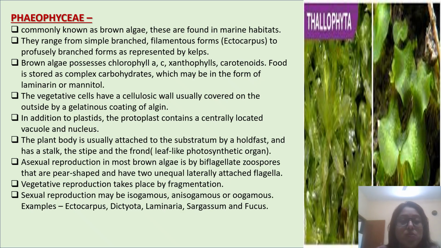Asexual reproduction in most brown algae is by biflagellated zoospores that are pear-shaped and have two unequal laterally attached flagella. Vegetative reproduction takes place by fragmentation. Sexual reproduction may be isogamous, anisogamous, or oogamous. Examples: Ectocarpus, Dictyota, Laminaria, Sargassum and Fucus.